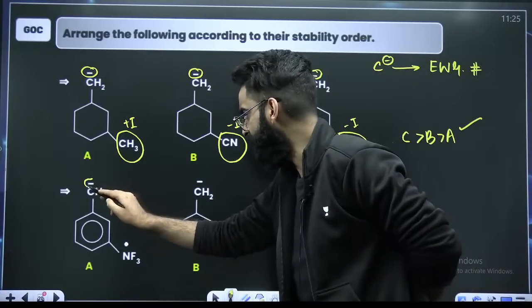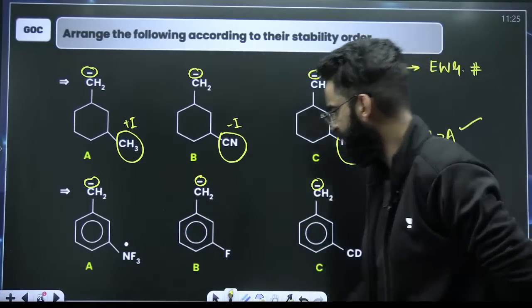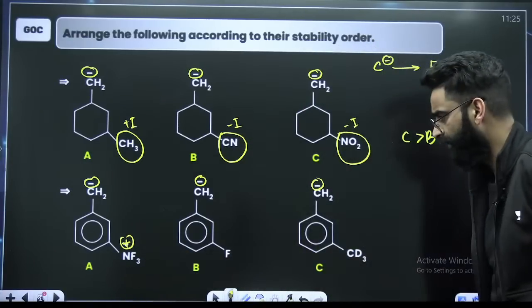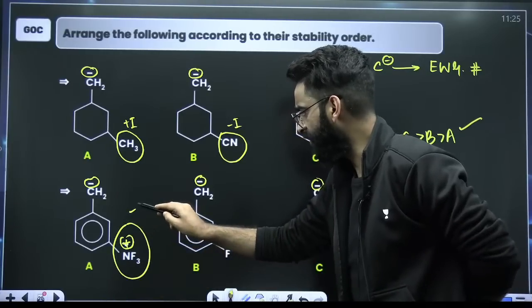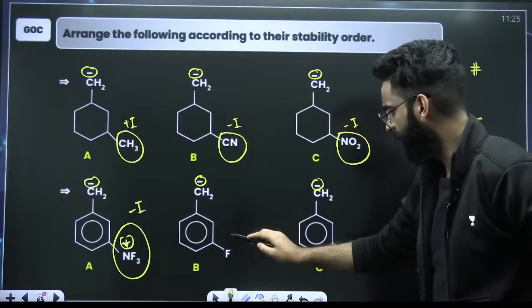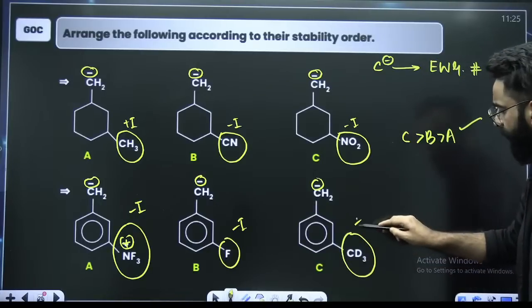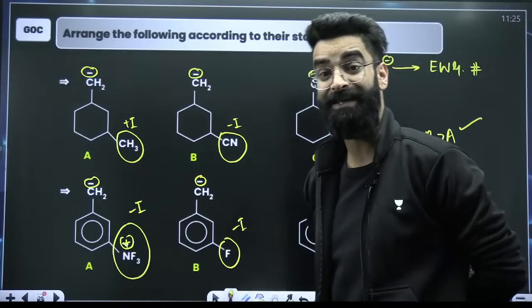Again, you have got carbanions in this particular case. And here you have got NF3 positive, fluorine, CD3, right? This NF3 positive, it is electron withdrawing. You know it. This is also electron withdrawing. This is electron donating. Now, electron withdrawing groups, they stabilize the carbanion.